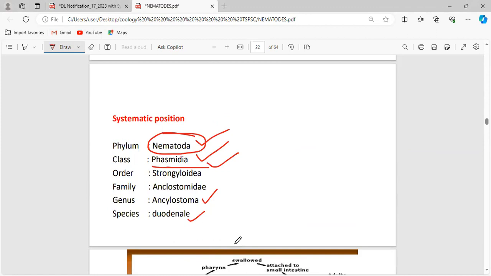Clear? Any doubts? It does not deal with the function. Of course, excretion is one of the points, but plasmid particularly refers to the caudal sensory organs. And those organisms placed under Plasmidia have a well-developed excretory organ. That is a separate point, separate characteristic. But what the exact term is mentioning, you should know that. The order Strongylida, the family Ancylostomatidae, genus Ancylostoma, and we are going to deal with this particular species, duodenale.